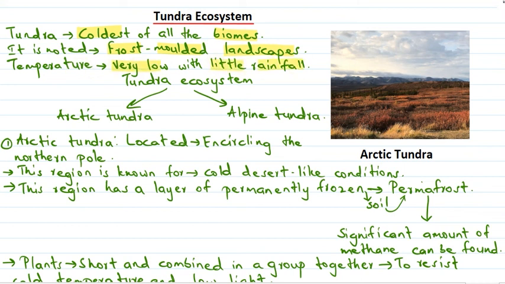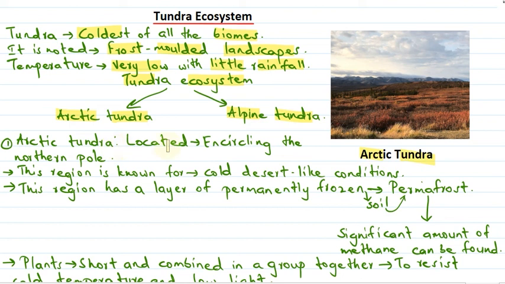Okay, so the vegetation is very scarce or little here. It includes shrubs, mosses, grasses, etc., and there are low number of living organisms that are observed in this region. Then the tundra ecosystem can be further classified into two types. One is the Arctic tundra and the other one is the Alpine tundra. Here we can see the image of Arctic tundra.